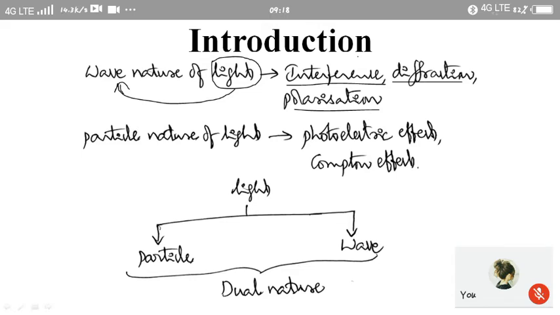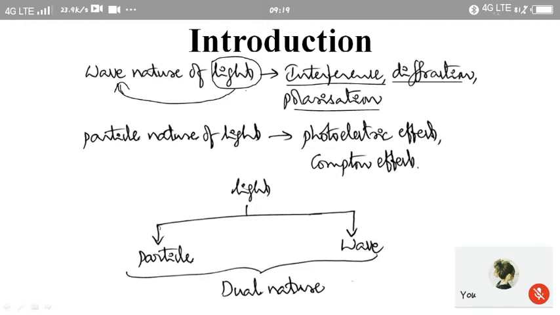Now, if you consider polarization, if you consider an ordinary light wave, then it will have vibrations in all possible directions. So we are making the vibrations of the light wave to be in a particular direction only. That process of making the vibrations of the light wave to be in a particular direction corresponds to polarization. Therefore, we can say that if we want to study optical phenomena like interference, diffraction, polarization, we consider the propagation of light as a wave.